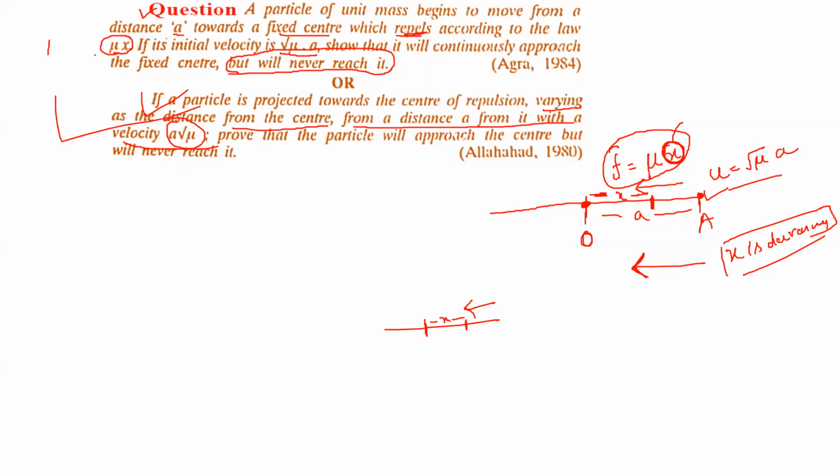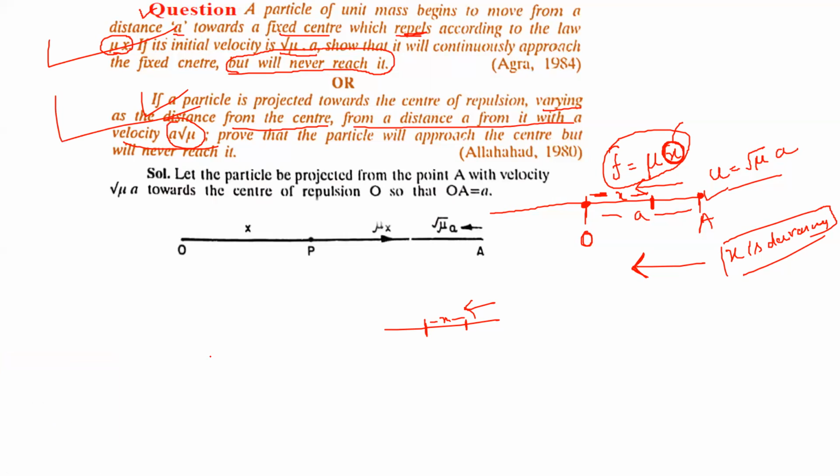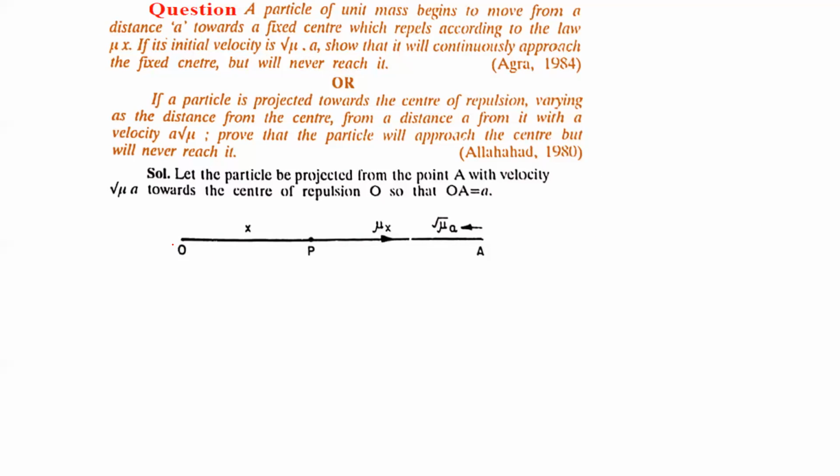So both the statements have the same meaning. Now let us see how we have to solve this question. This is the diagram which I have already explained to you. This is the point O, which you can say is the center of the motion. The particle is at distance a, and here the velocity is root mu a. And the particle is approaching the center with this rule mu x.